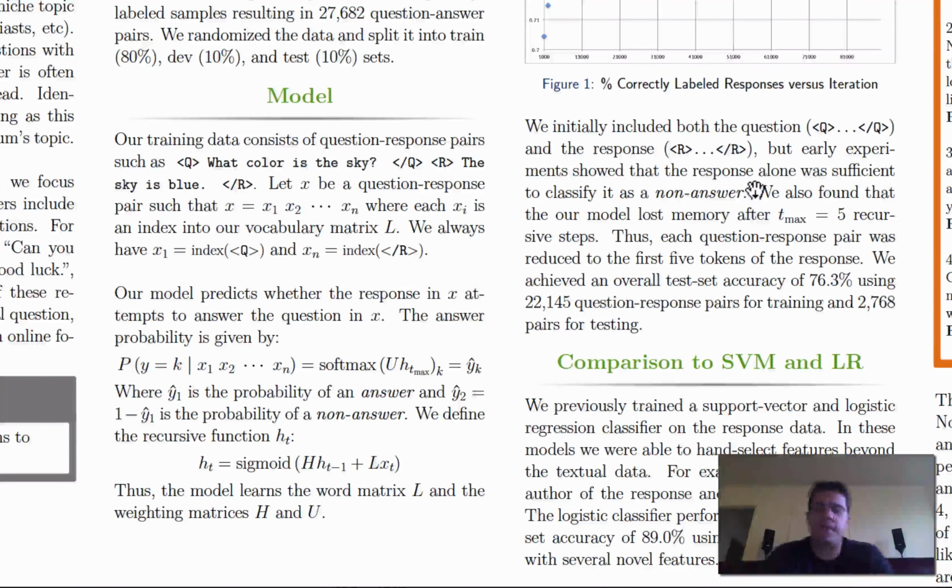Now I played around with several parameters that I describe a little bit more in the paper, including what was the best T max, the number of back steps to consider, recursive steps to consider, whether or not a gating window would help, a memory window would help. But those are described a little bit more in the paper.